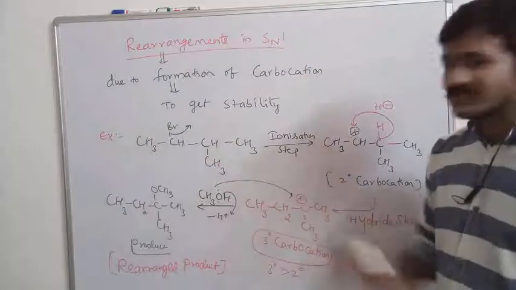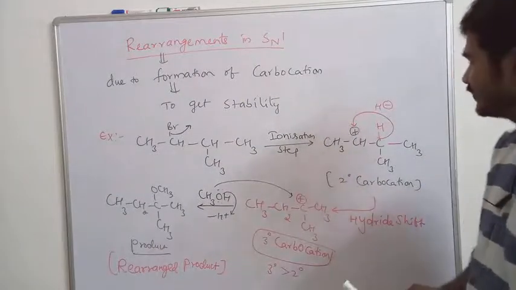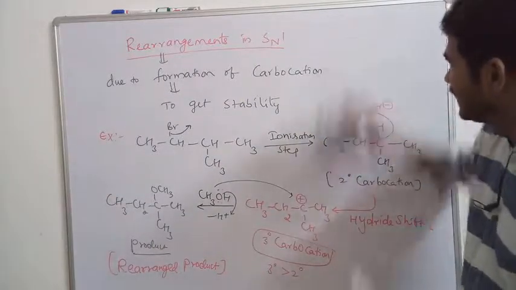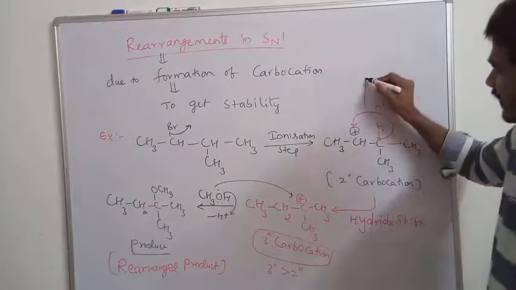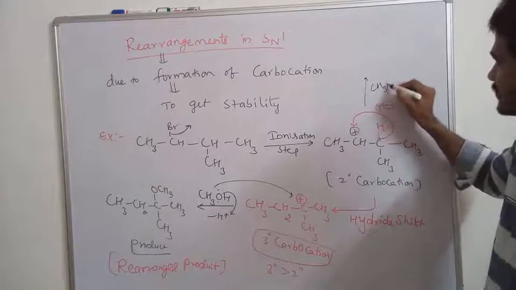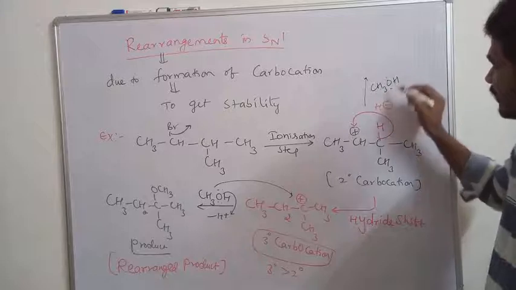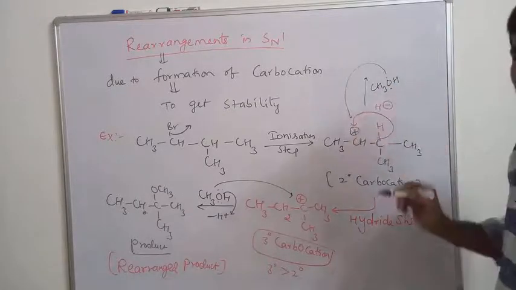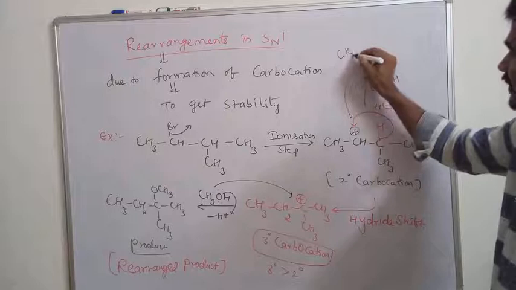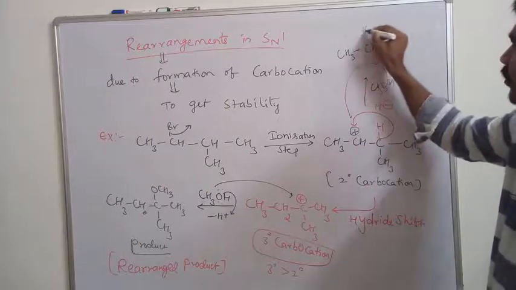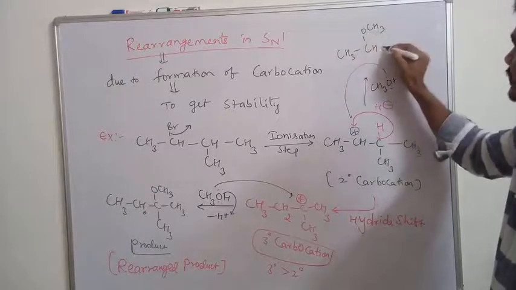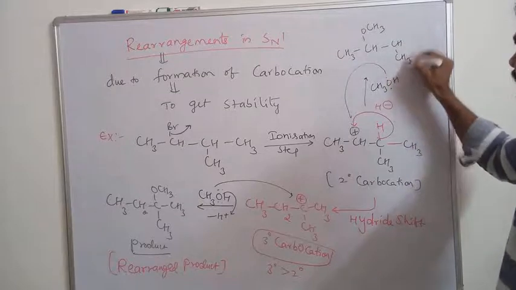But what do we expect generally? How do we write the molecule? If you don't shift the hydride, right here itself you can write the methanol, CH3OH. This CH3OH attacks at this position, and the expected product is CH3, CH, OCH3, CH, CH3 and CH3.